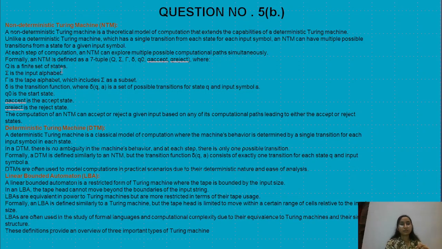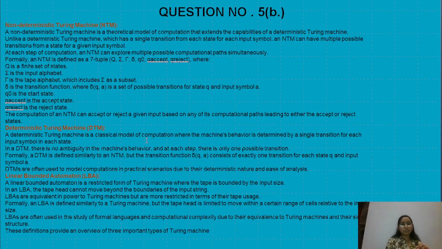An NTM is a 7-tuple: Q, input alphabet, tape alphabet, transition function, start state, accept state, and reject state. Here Q is a finite set of states, Sigma is the input alphabet, and Gamma is the tape alphabet which includes the input alphabet as a subset. Delta is the transition table where each transition is a set of possible transitions for state Q and input symbol A. Q0 is the start state, Q accept is the accept state, and Q reject is the reject state.